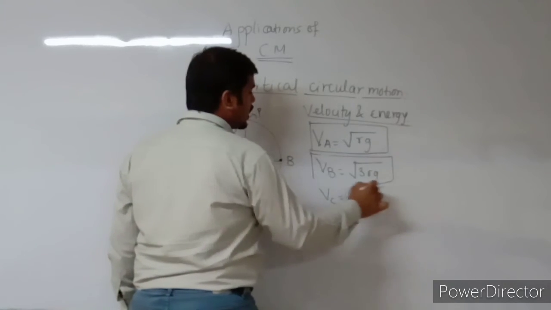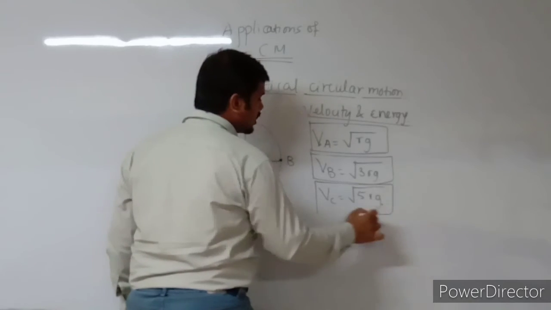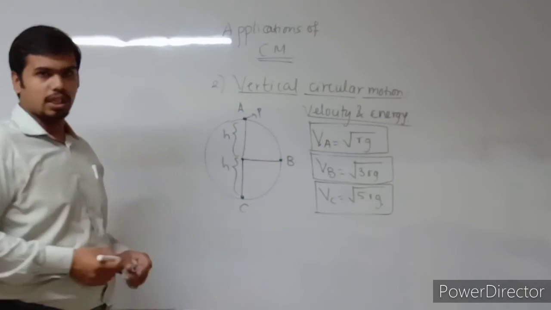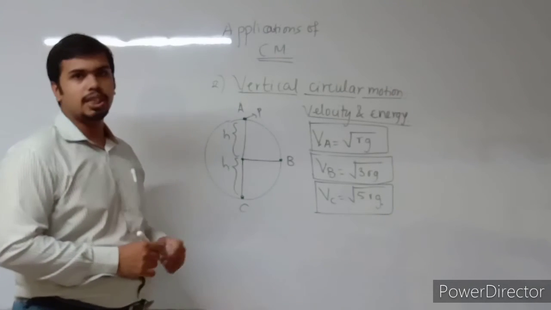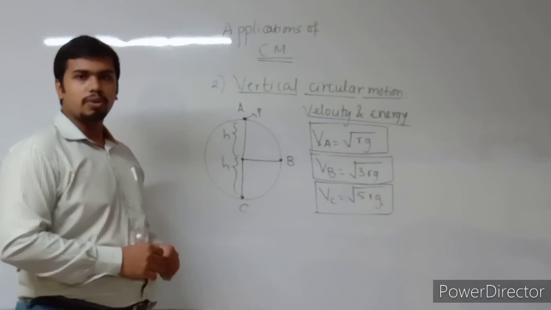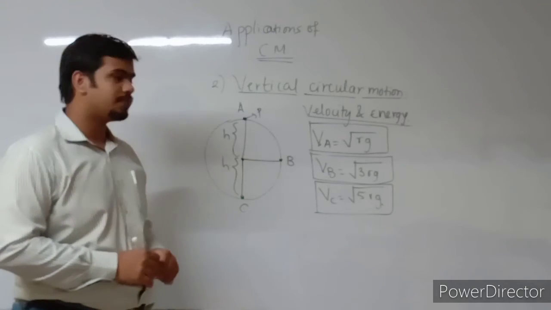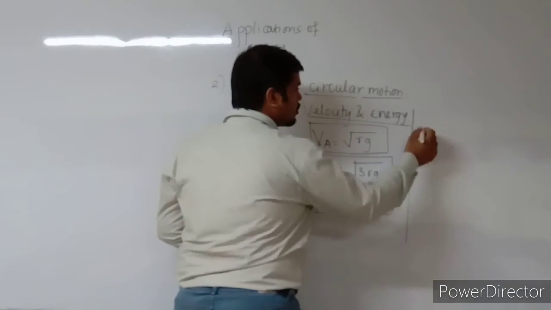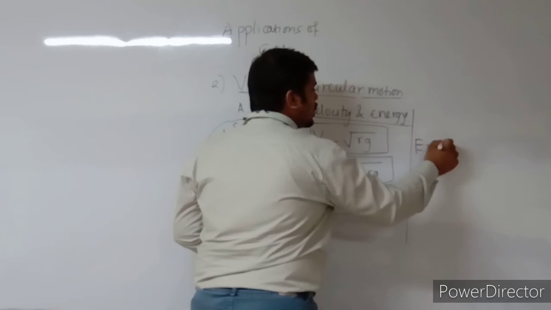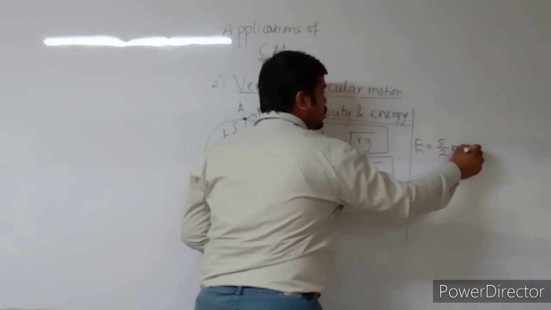For point B, it is medium. And for point C, it is highest, as we discussed now. Right. So these are the formulae for minimum velocity. Fine. Now, another formula which you have to remember for CVT is E is equal to 5 by 2 mRg.